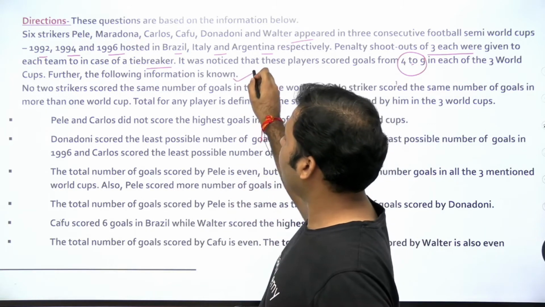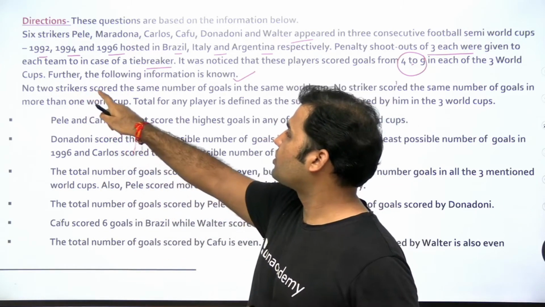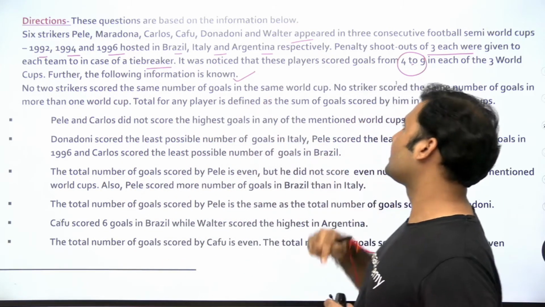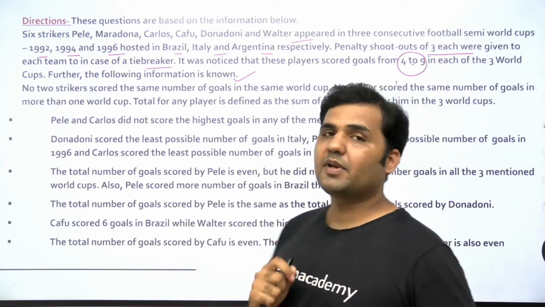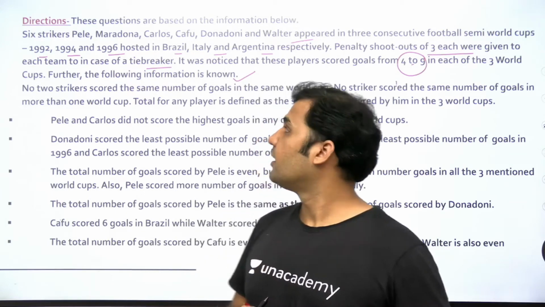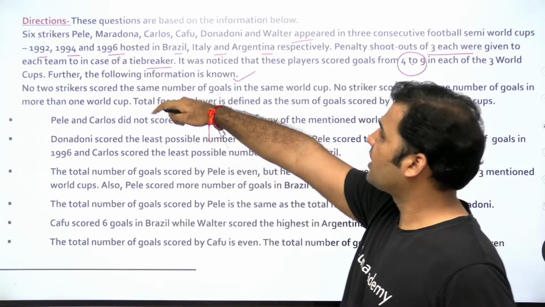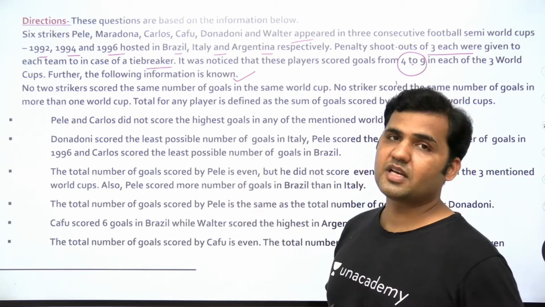Following information is known. Now look at what this information is talking about. No two strikers score the same number of goals in the same World Cup. This information tells you कि कोई भी प्लेयर एक पर्टिकुलर वर्ल्ड कप के अंदर सेम नंबर ऑफ गोल्स नहीं कर रहा है. सो 1992 वर्ल्ड कप की बात करें तो ये सभी प्लेयर्स ने डिफरेंट गोल स्कोर किए होंगे. 1994 में भी सभी ने डिफरेंट किए होंगे.